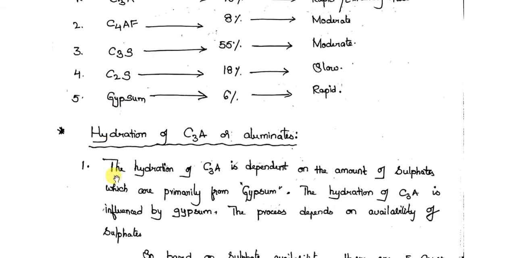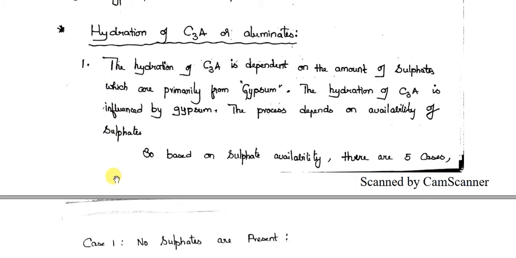As you can see here, the first one is hydration of C3A, the aluminate, because aluminum is present in this. What is C3A? C3A is 3CaO·Al2O3.